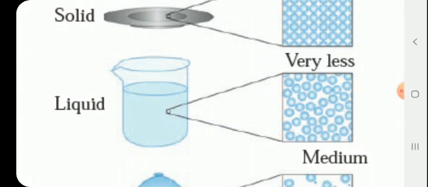Intermolecular forces of attraction are moderate here, and liquids have definite volume and they have the property of fluidity, and they do not have a definite shape, their shape changes according to the container.